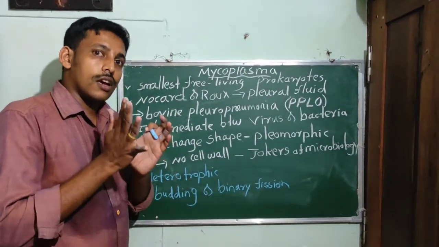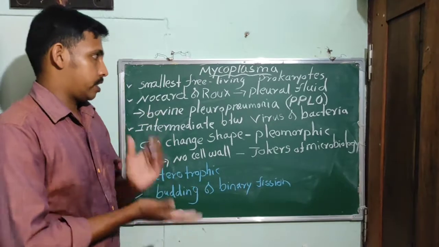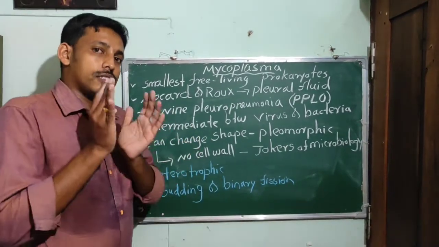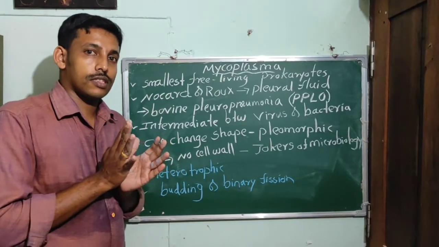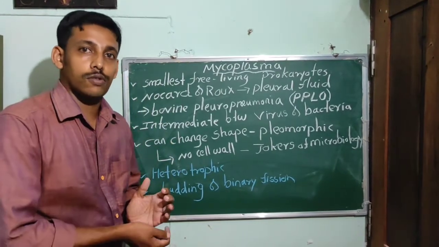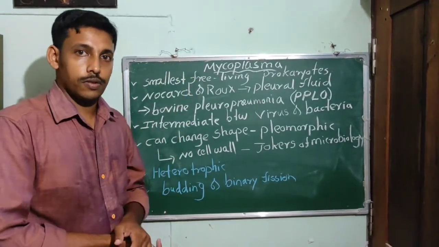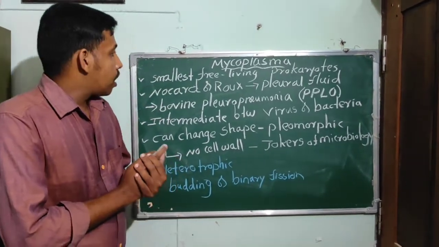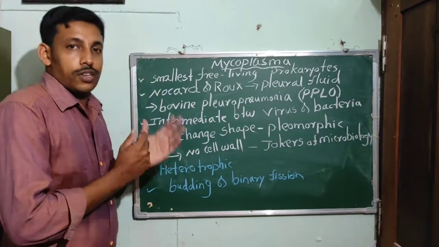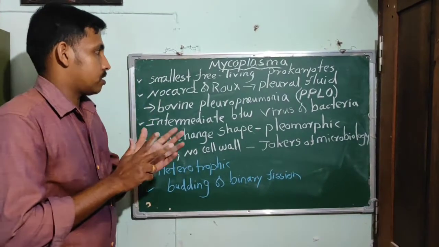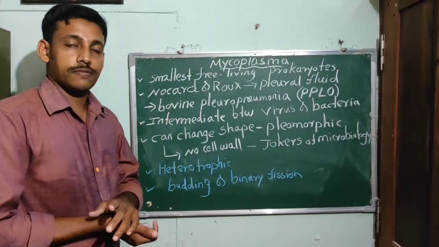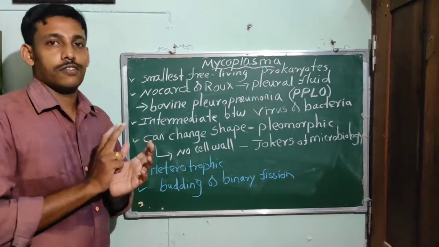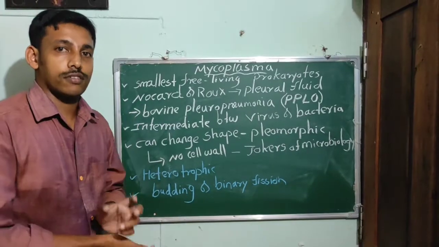Let's see some of the basic features, the distinctive characteristics of Mycoplasma. These are the simplest and smallest free-living prokaryotes.